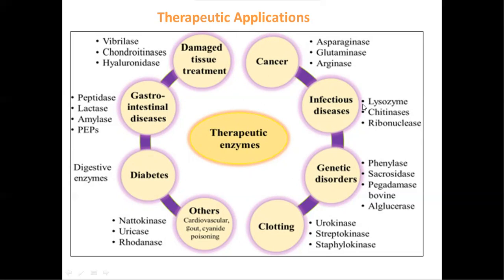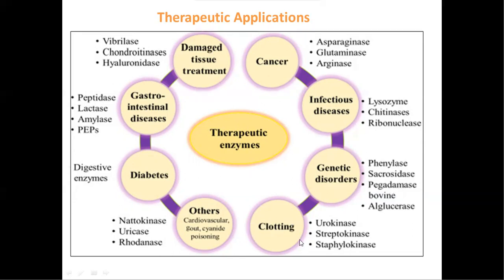The third one is genetic disorders. These are inherited disorders, which are mainly due to mutations. These are the enzymes responsible for treating genetic disorders: phenylase, saccharosidase, etc. Phenylase is used to treat phenylketonuria, which is an autosomal recessive genetic disorder.